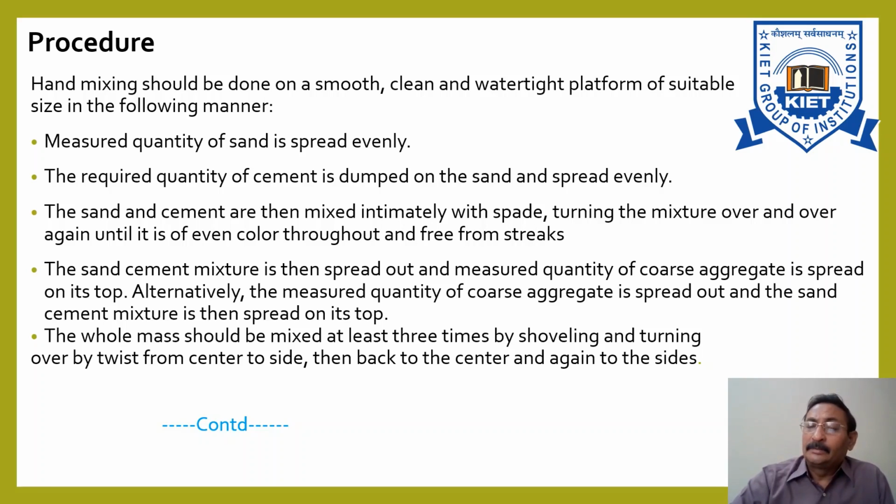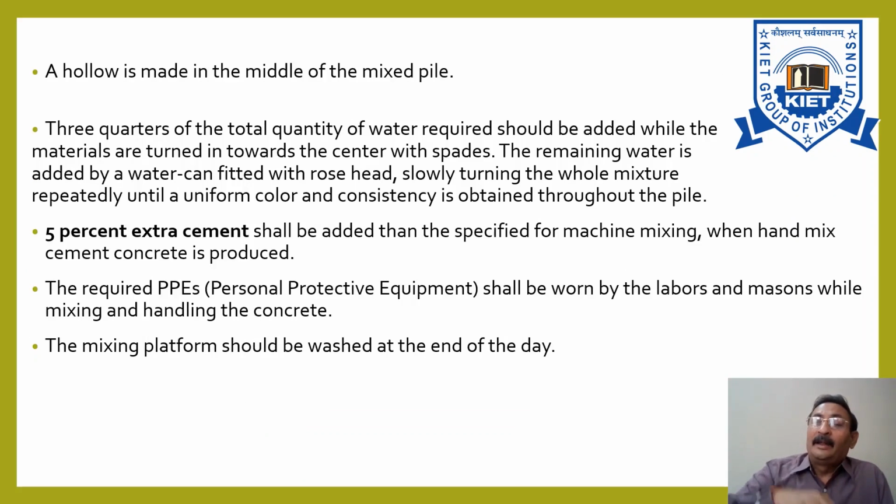The whole mass should be mixed at least 3 times using a shovel and turning over by twisting from the center to the side, then back again to the center and again to the sides. Then a hollow is made in the middle of the mixed pile. 3/4 of the total quantity of water required should be added while the materials are turned towards the center with spades.